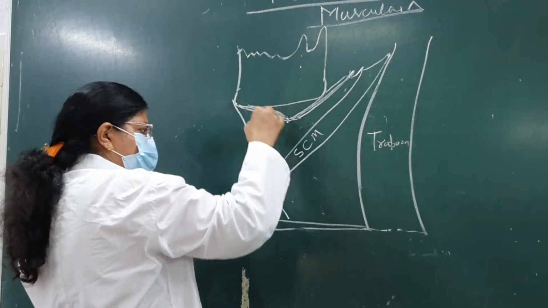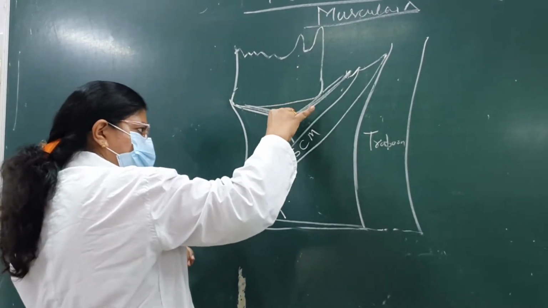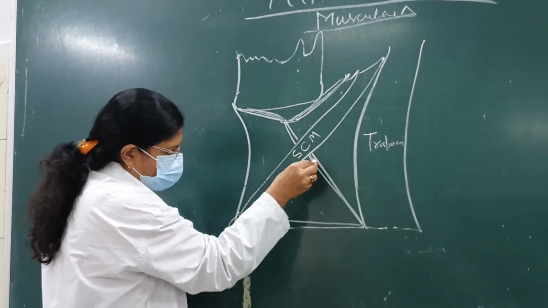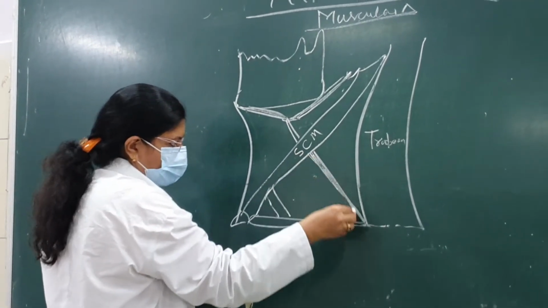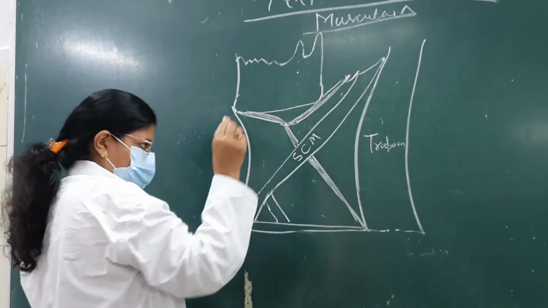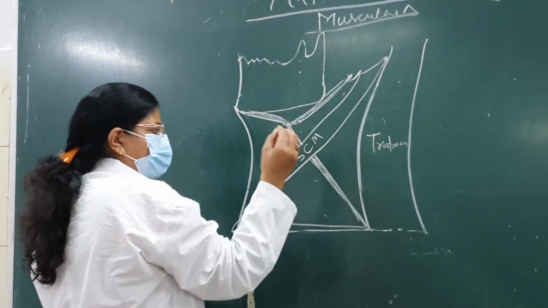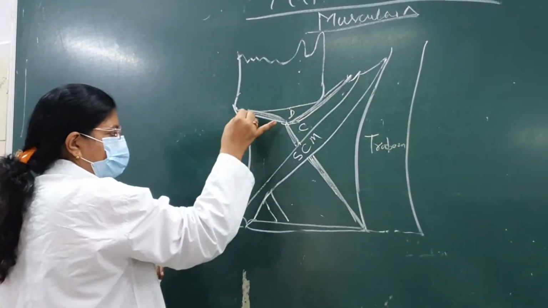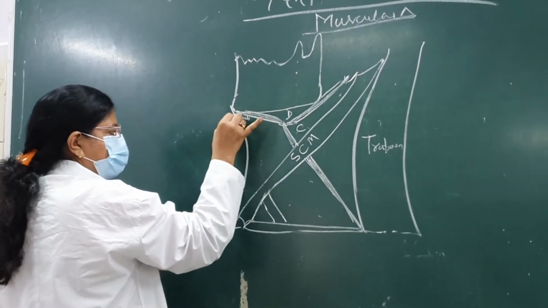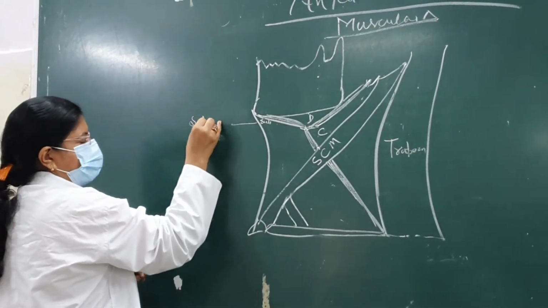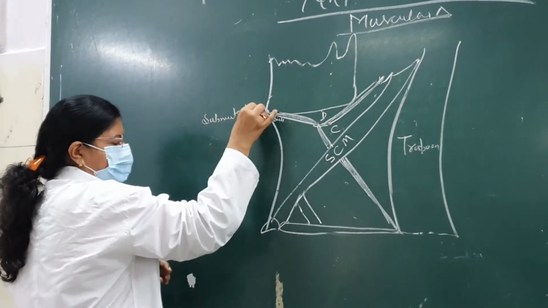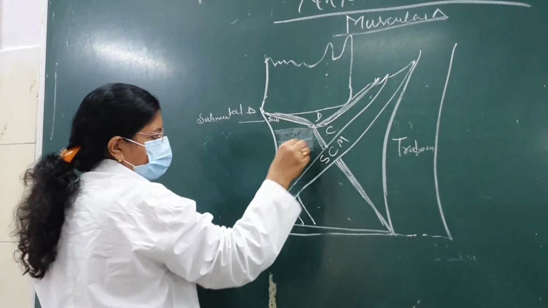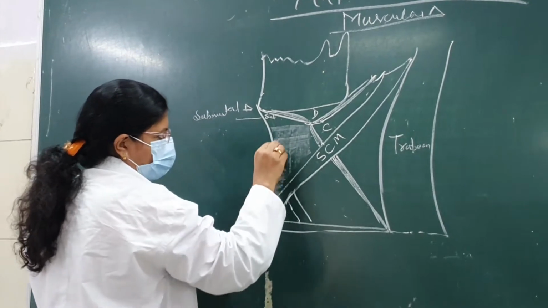Okay. So from here, what will be there? This is the digastric triangle, this is the carotid triangle. Up here, this is the submental triangle. I am just revising it quickly, and this portion is your muscular triangle.